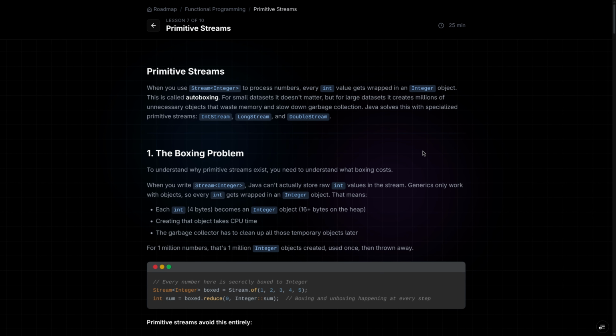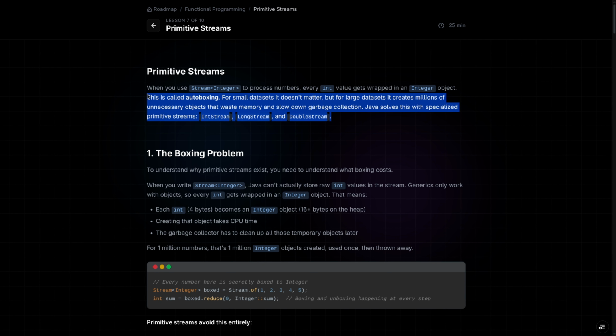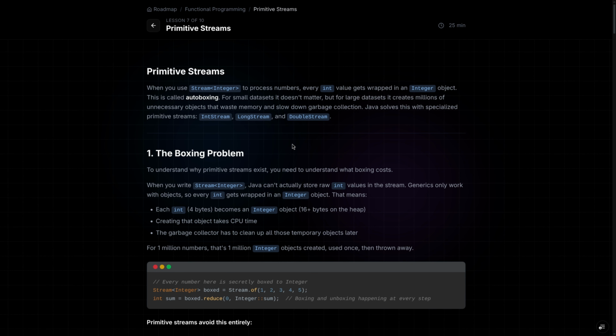Primitive streams. When we use Stream<Integer> to process numbers, every int value gets wrapped in an Integer object. We call that process autoboxing. For small data sets it does not matter, but for large data sets it creates millions of unnecessary objects that waste memory. So Java provides an alternative way to do the same thing with primitive streams: IntStream, LongStream, DoubleStream.